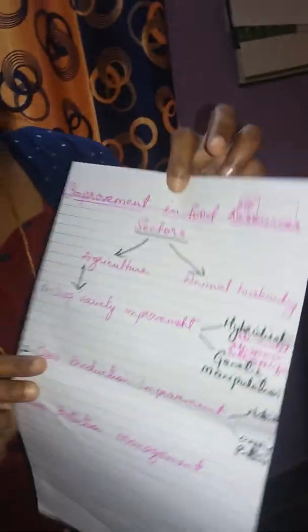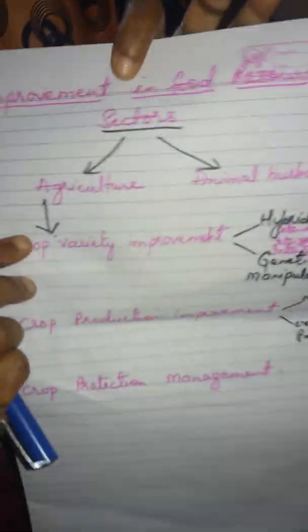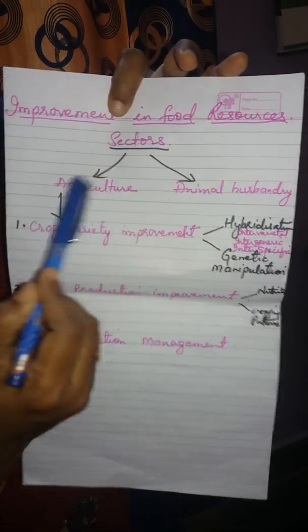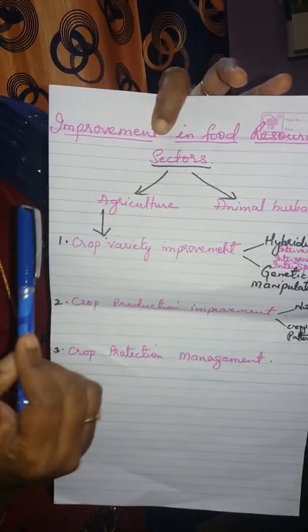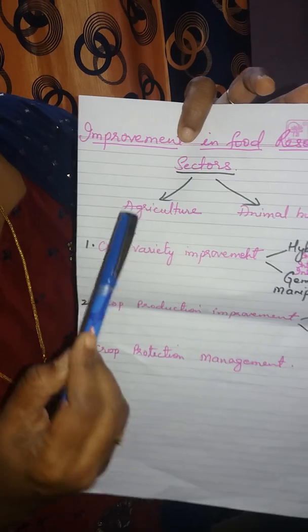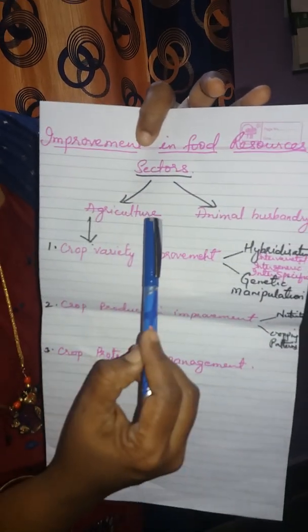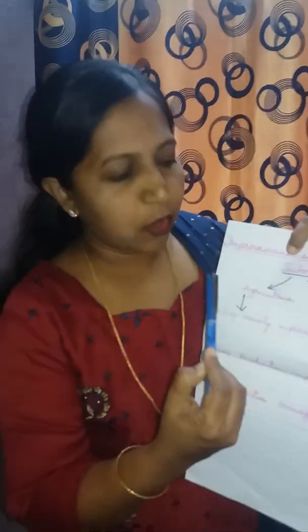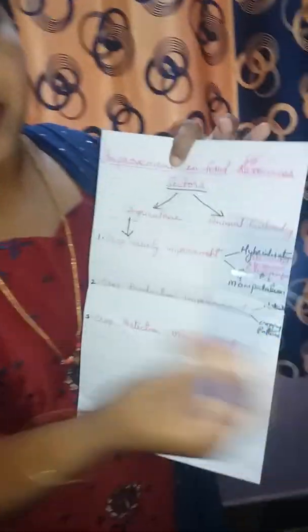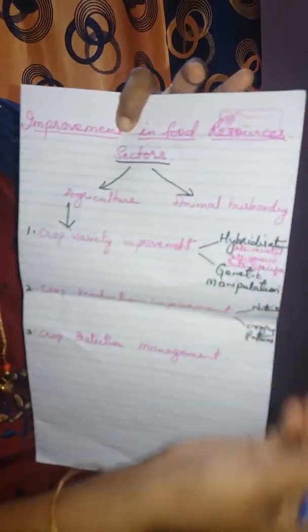So here I have done a flow chart to understand it in a better way. Mainly the food is provided by two sectors. So these are the sectors or sources also you can say, that is agriculture and animal husbandry. Agriculture means growing of the crops, a particular type of crops on a large scale. So through agriculture we can get all different varieties of plants. And in animal husbandry you can study 4 different types that we are going to learn in a later class.